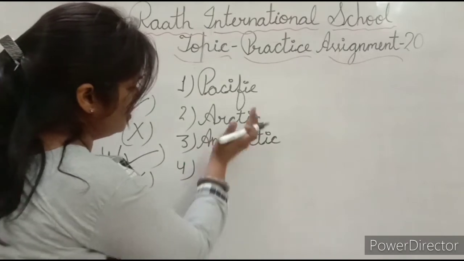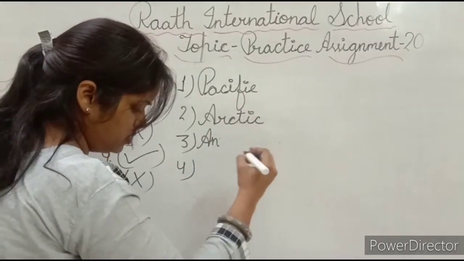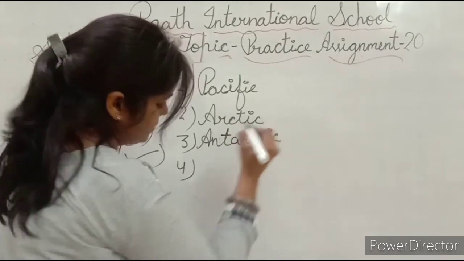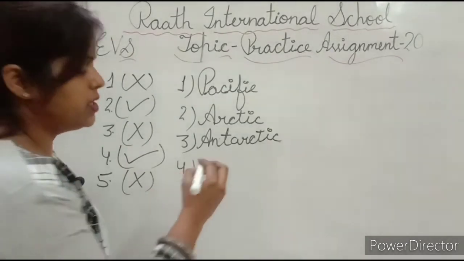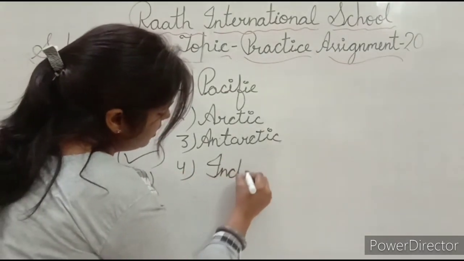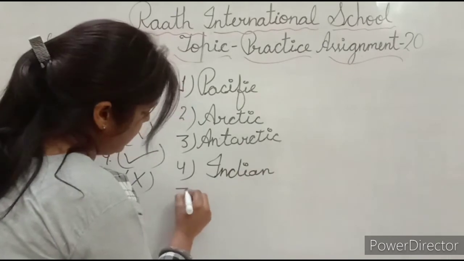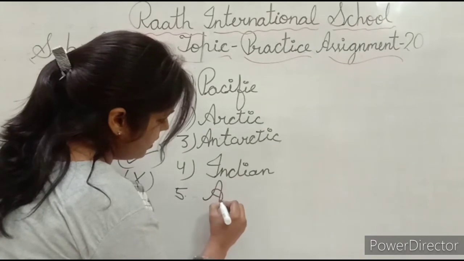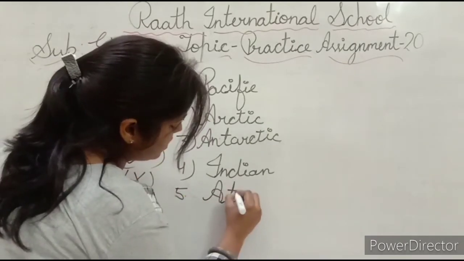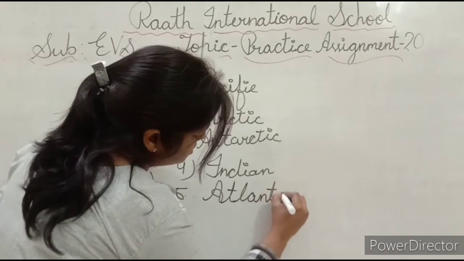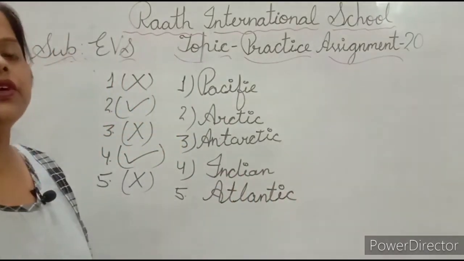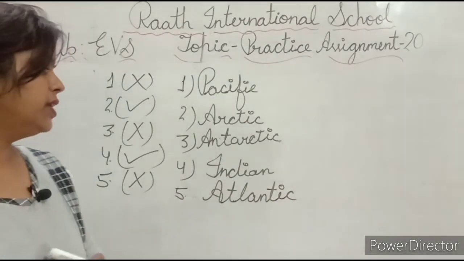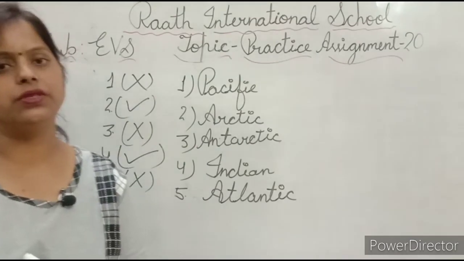Sorry beta, this is wrong. One minute. A-N-T-A-R-C-T-I-C. Antarctic Ocean. Fourth is Indian. I-N-D-I-A-N. Indian. And last is Atlantic Ocean. Atlantic Ocean. Okay, so these are the 5 major oceans: Pacific Ocean, Arctic Ocean, Atlantic Ocean, Indian Ocean, and Antarctic Ocean.